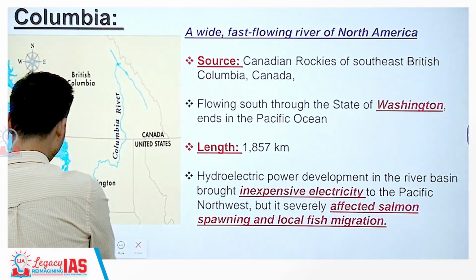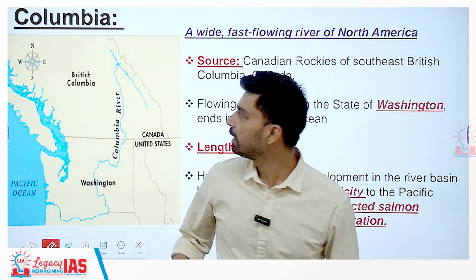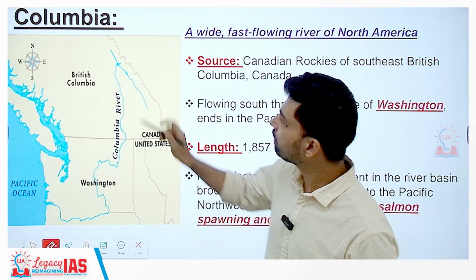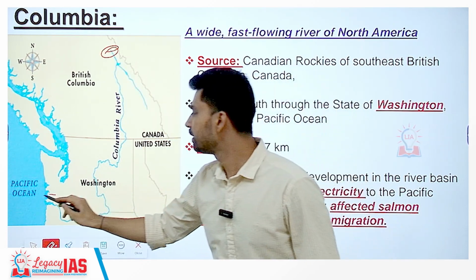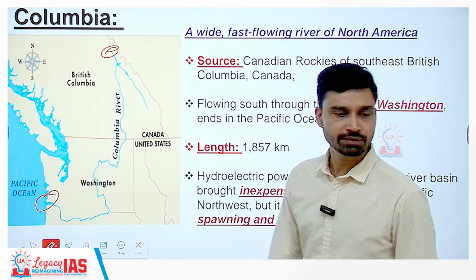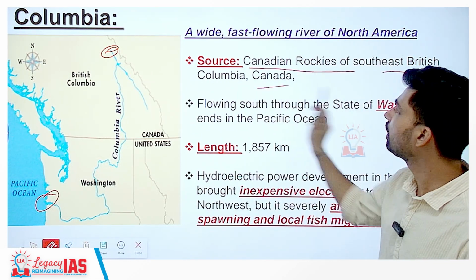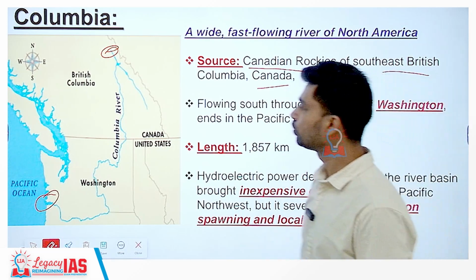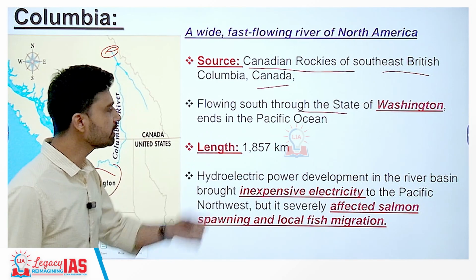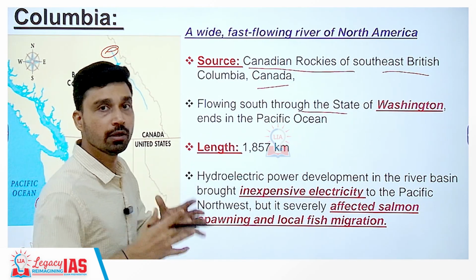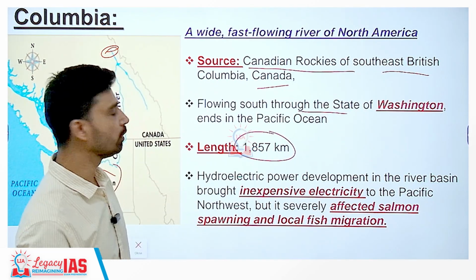The second important river is the Columbia River, which is a wide, fast flowing river. And if you look at the map here, the Columbia River originates somewhere from the British Columbia region of Canada and then discharges itself into the Pacific Ocean. So, the source is the Canadian Rockies of southeast British Columbia, flowing south through the state of Washington and then discharging into the Pacific Ocean after flowing for a length of 1857 km.